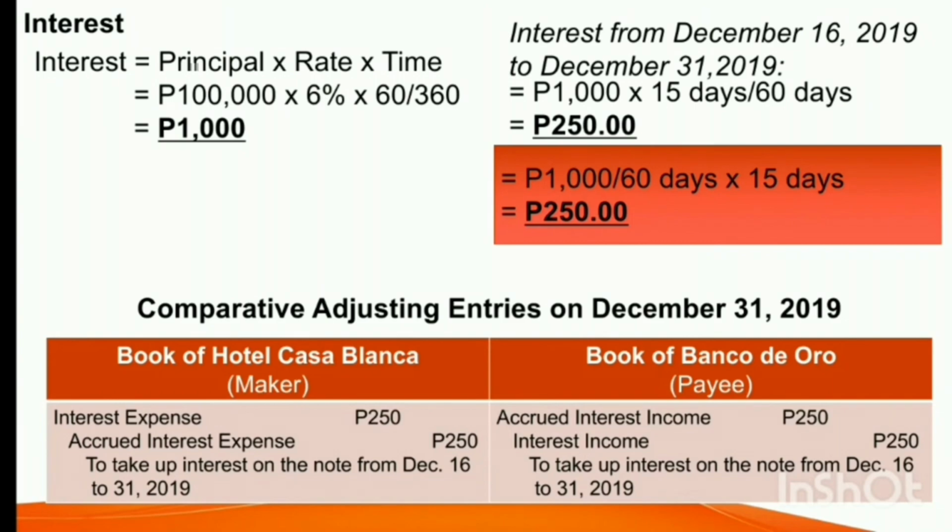So this is to take up the interest on the note from December 16 to December 31, 2019. For the payee or the creditor, which is Banco de Oro, the interest is recorded as follows. So debit to accrued interest income, 250 pesos. You may also use interest receivable instead of accrued interest income. And then credit to interest income, 250 pesos.